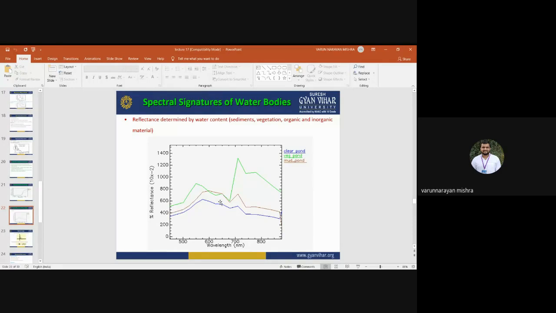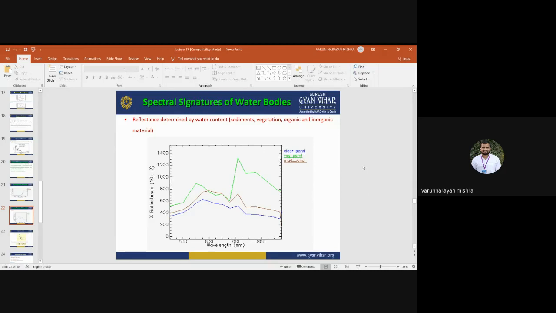Water is an object that is dominantly available over the Earth surface, and it's very easy to identify water bodies because it always appears as a black tone on the satellite images, but only in the case of clear water. If it is not clear water, then it will have some kind of reflectance, so it will not appear as black. It will have some bluish tone, or some other different type of tone. So you can also study the water quality by analyzing its spectral signature, its spectral response in hyperspectral remote sensing.